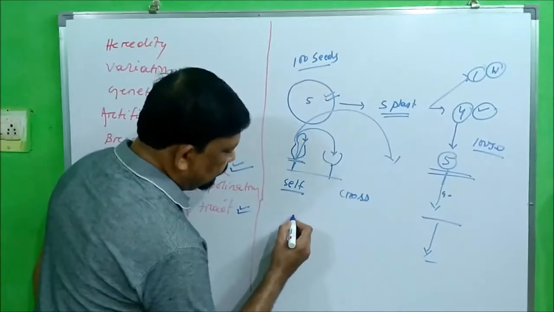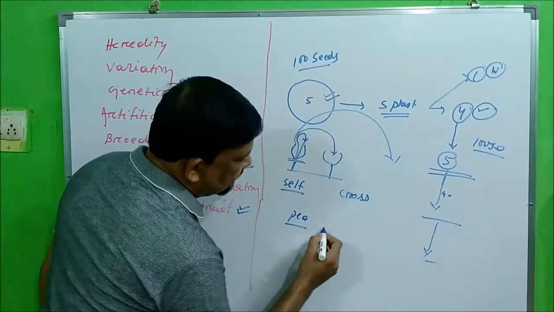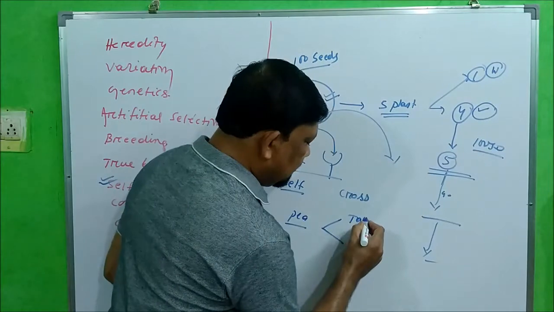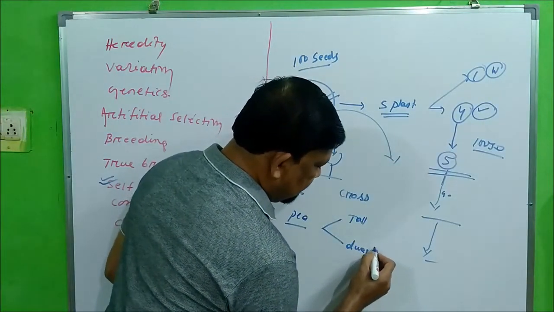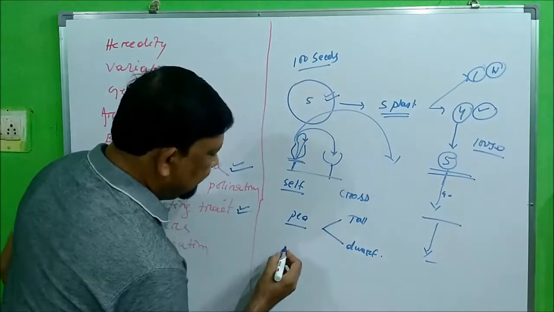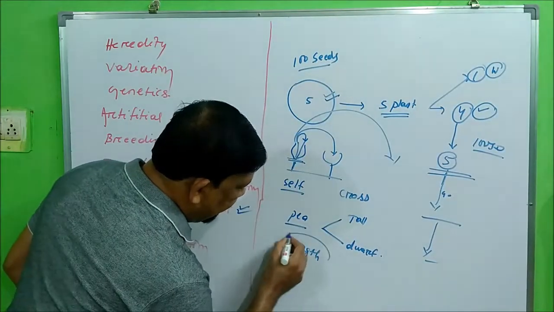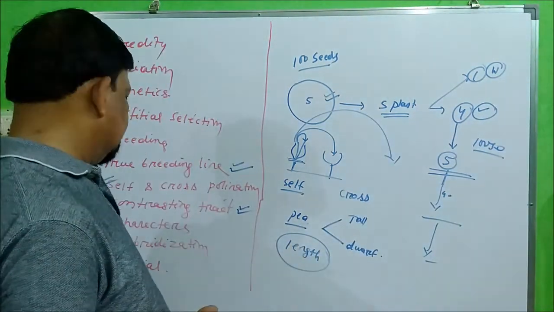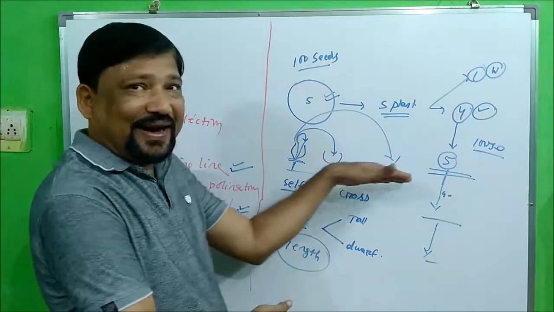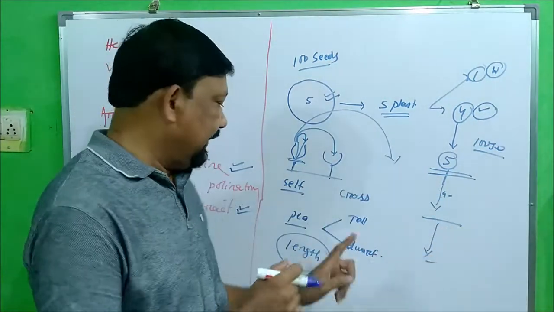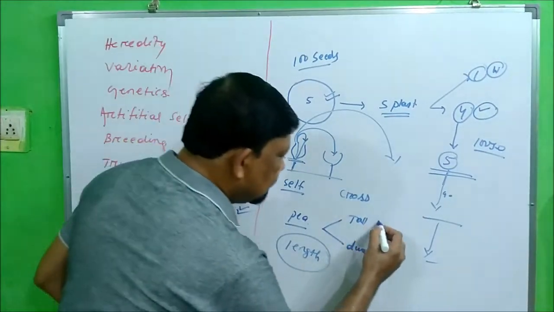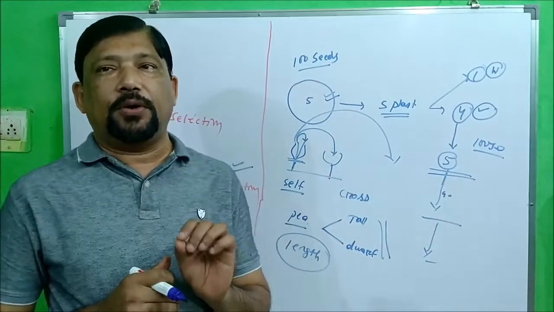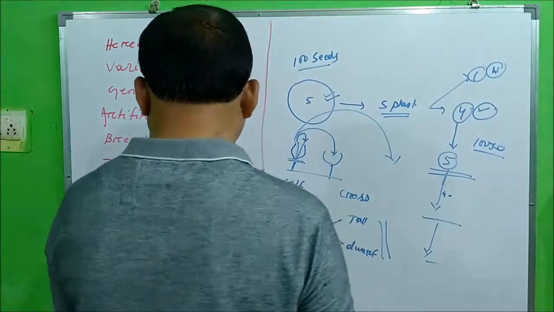So for example, we will go for the pea plant. We will see two categories of plants as far as the height is concerned. Some are tall and some are dwarf. The character is length. So what is the length of this pea plant? It is either tall or it is dwarf. So this is called the character, and it has two traits. These two are the identities of this character, one is tall and the other is dwarf. So these two are called contrasting traits. One is tall and the other is dwarf. This is the contrasting trait.